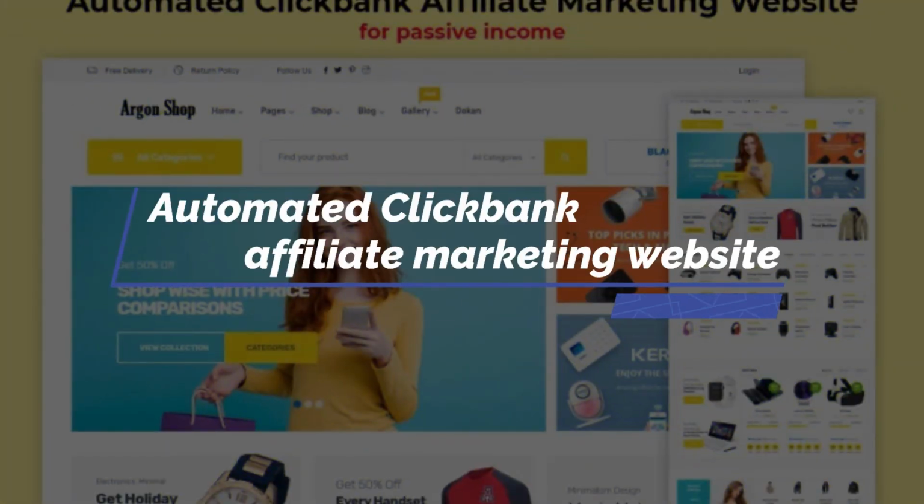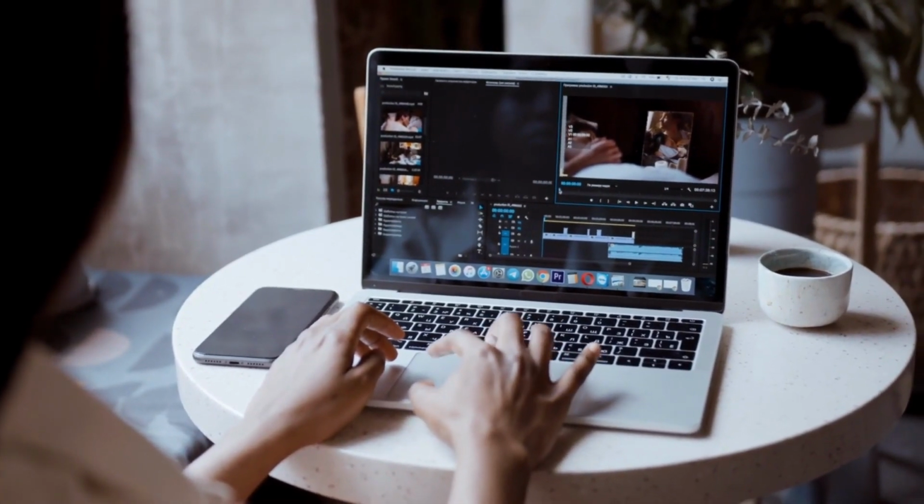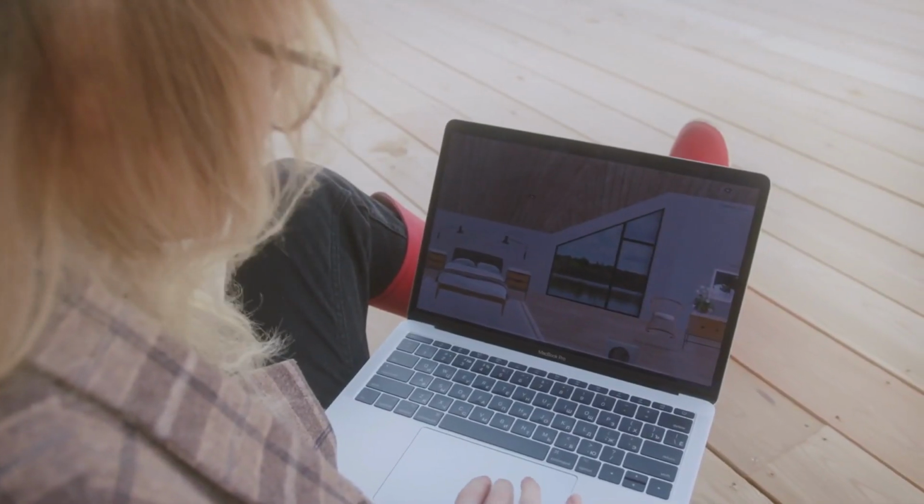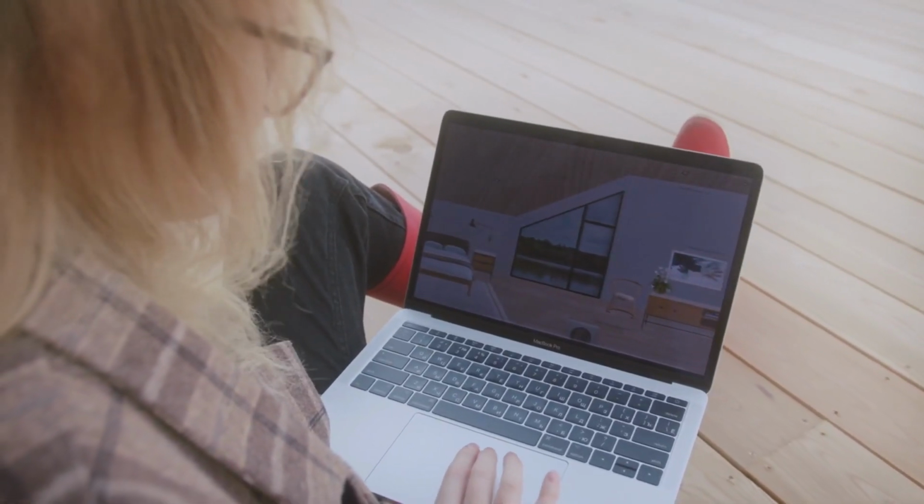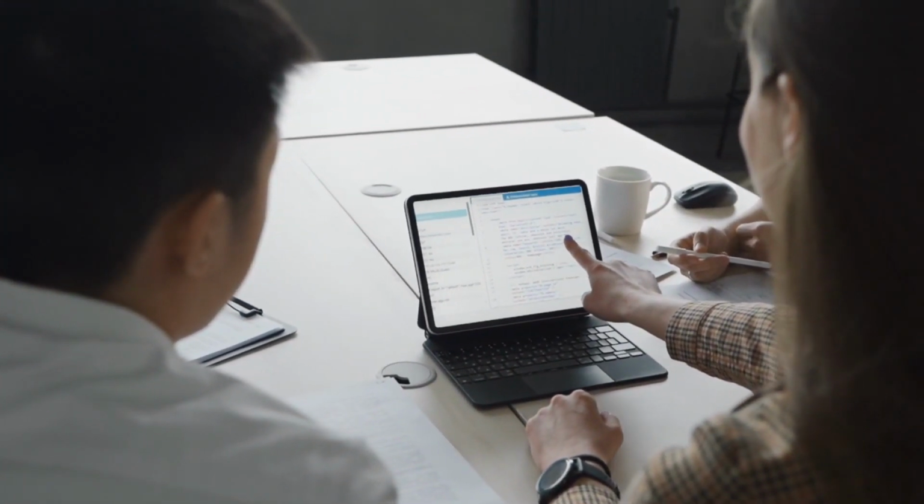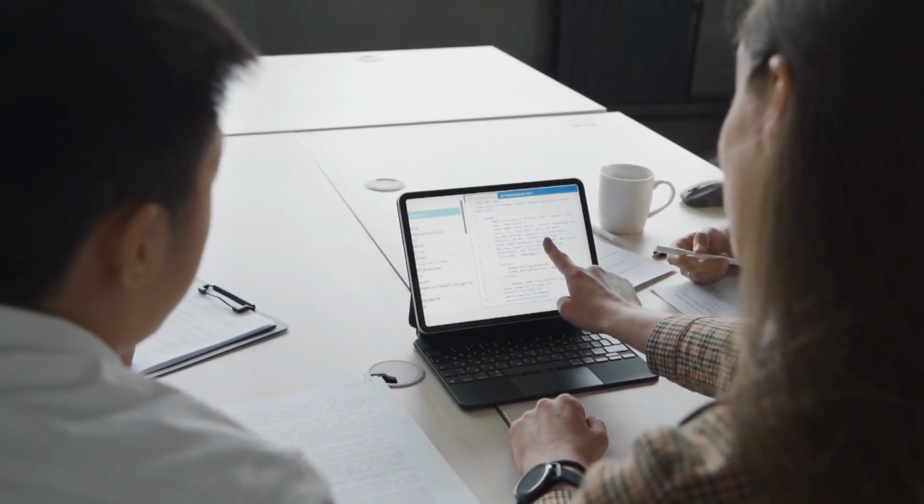Automated ClickBank affiliate marketing website. This type of ClickBank affiliate website is a self-hosted WordPress niche website with video contents that are automatically and legally imported from YouTube channels. ClickBank links are often promoted on this type of website via banners and stealth ads. To get started, you need to choose a profitable ClickBank niche to work with, get a domain related to that niche, and purchase hosting for the domain.